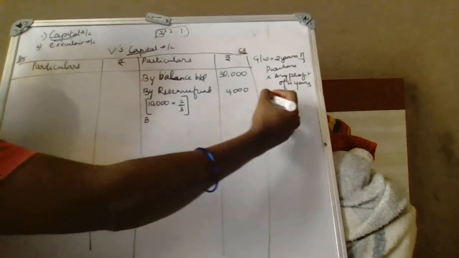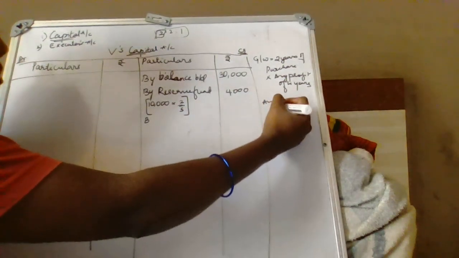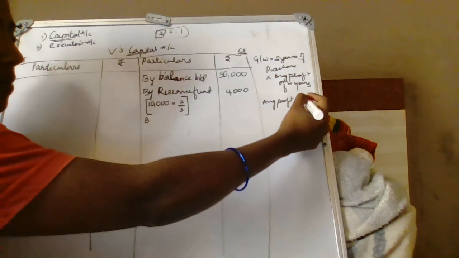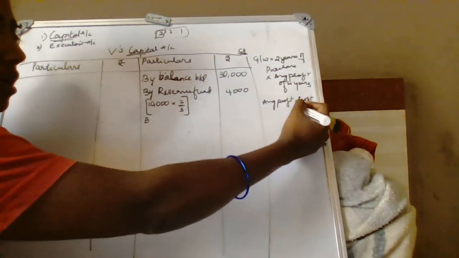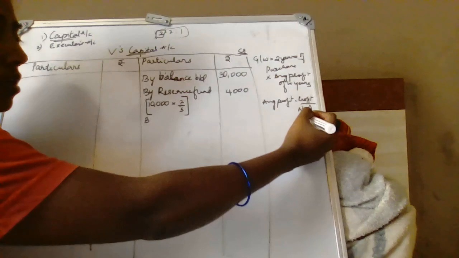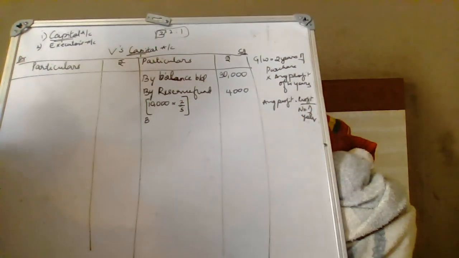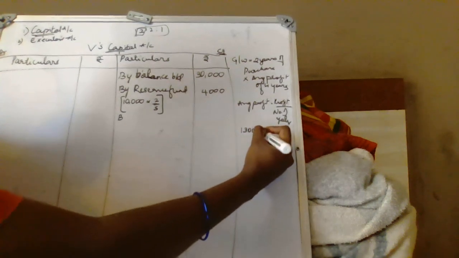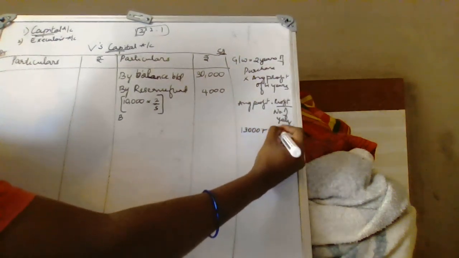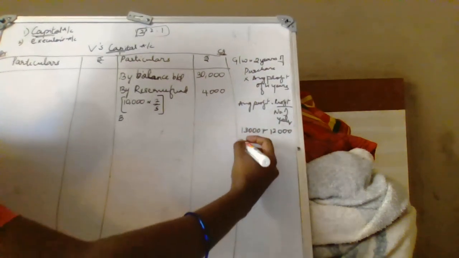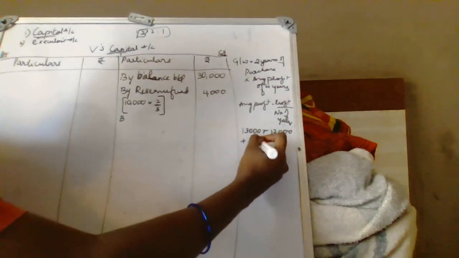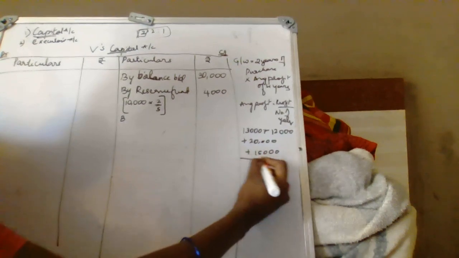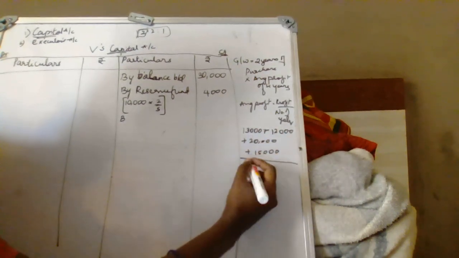For calculating average profit, what is the formula? Profits divided by number of years. So all the profits shall be added. The profits are 13,000 plus 12,000 plus 20,000 plus 15,000, divided by how many years? 1, 2, 3, 4 years.